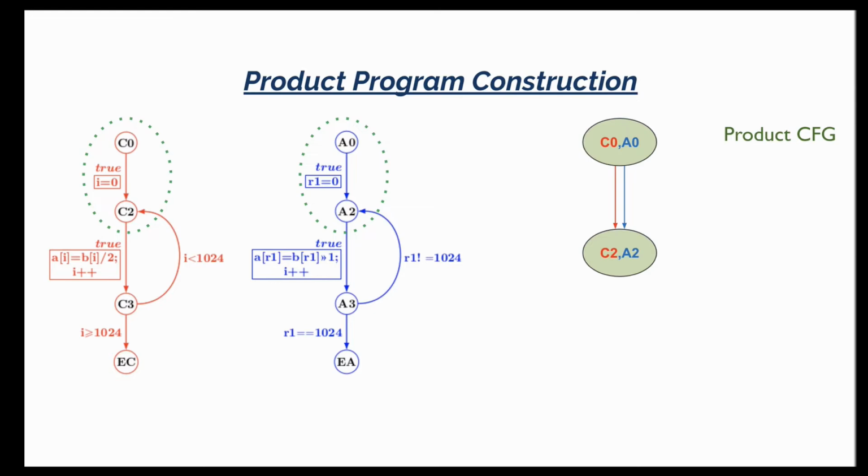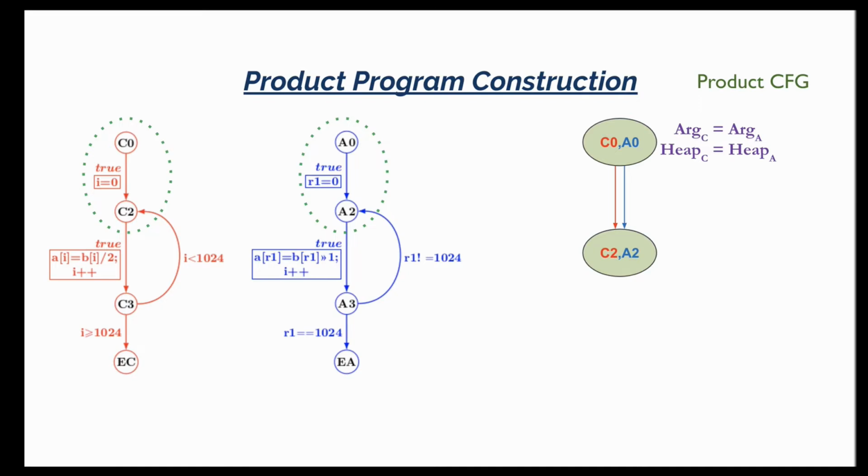Even after we do these correlations in the product, we need to find the relations between the machine states of the two programs. After all, equivalence is all about the equivalence of return values and heap states at the exit of the programs. So we need to be able to reason about the machine states of the two programs and what their relations are.